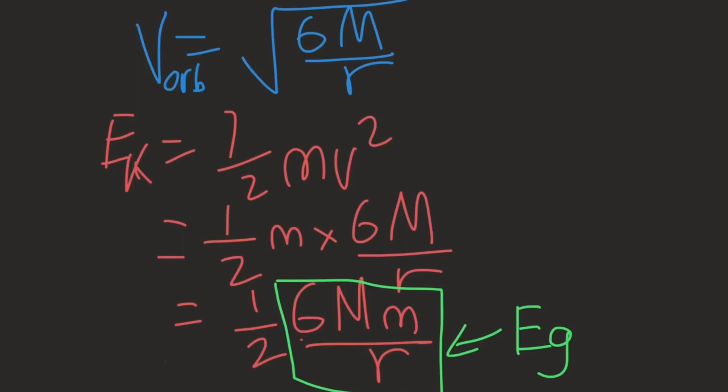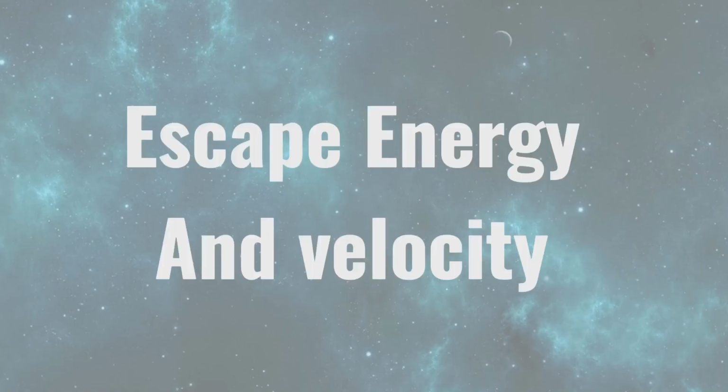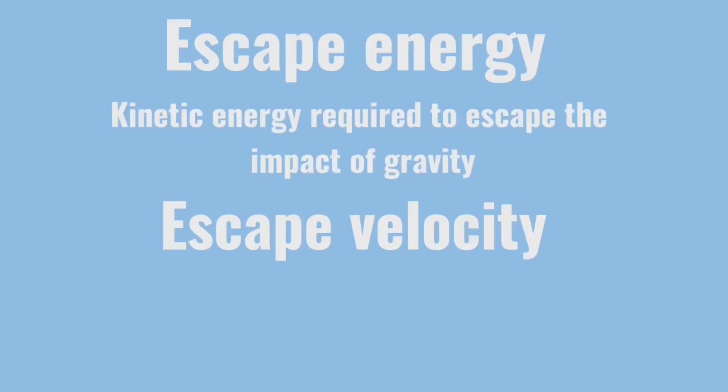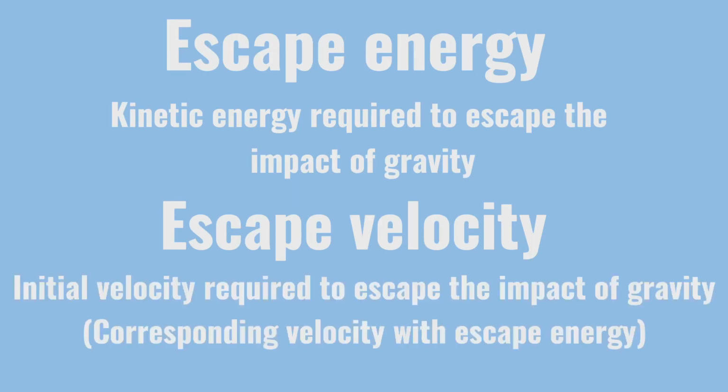So what can we infer from this? From this we can infer that the kinetic energy is equal to negative 1/2, since there's no negative over here, of the gravitational potential energy. Now on to escape energy and velocity. Escape energy is the kinetic energy required to escape the gravitational field. The escape velocity is the initial velocity the body must have to escape the impact of gravity.